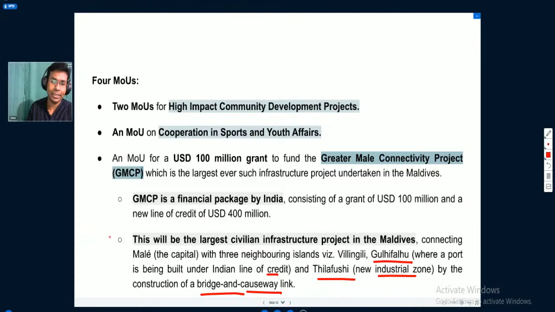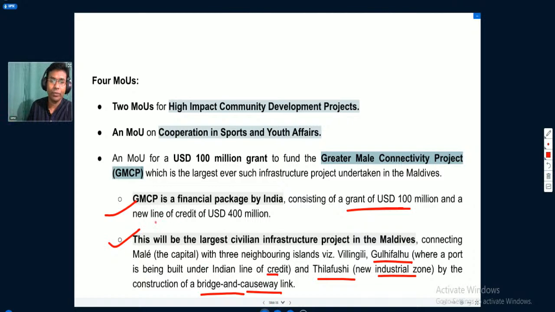So this project will link the capital of Maldives with some neighboring islands in Maldives itself. The government of India is providing a grant also. A grant is something where we give money and do not expect anything in return.